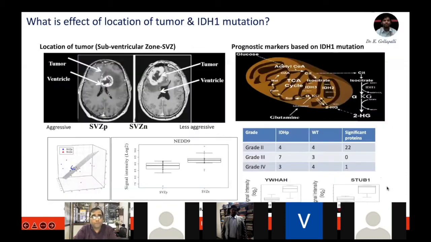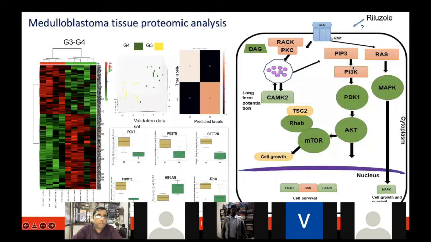Again, this protein IgG1 looks a good marker to increase, whereas some proteins are showing a downward trend, like IVA1 and PQBP1. We could also look within the same brain tumor of the higher grade: some patients are less aggressive, in some patients the tumor is more aggressive, some patients die early, some die late. What type of proteins could indicate that a tumor is very aggressive? And finally, the outcome of this was to come up with a test for the NED9 protein, which shows that within grade 4 glioblastoma patients, there is some protein which shows changes that we can monitor. One could also look at the effect of mutation in the patients, like isocitrate dehydrogenase. If you have studied the metabolism lecture, you would know the importance of that. And we studied this in the case of glioma.